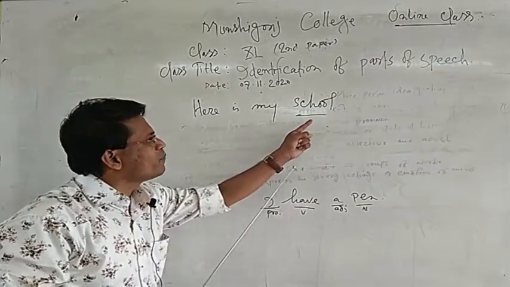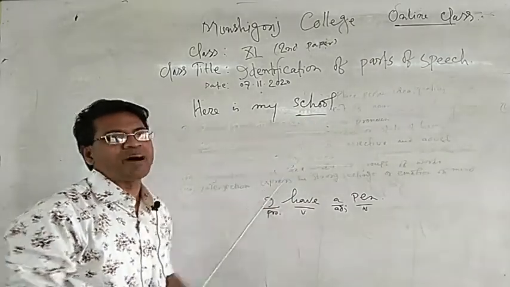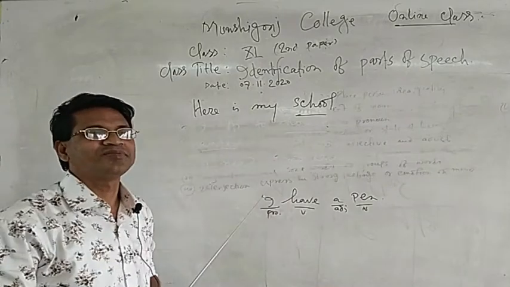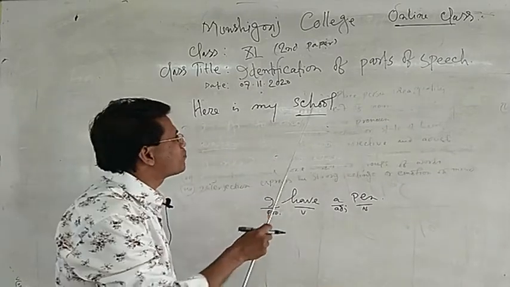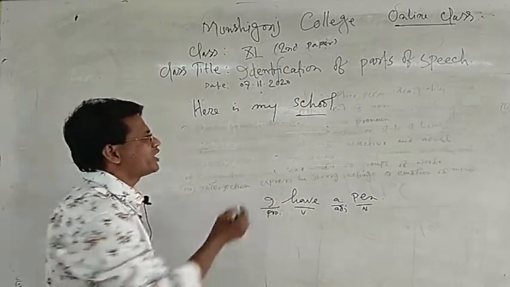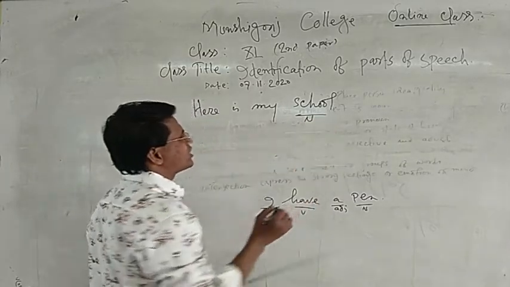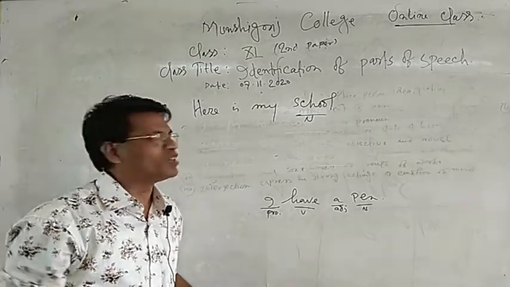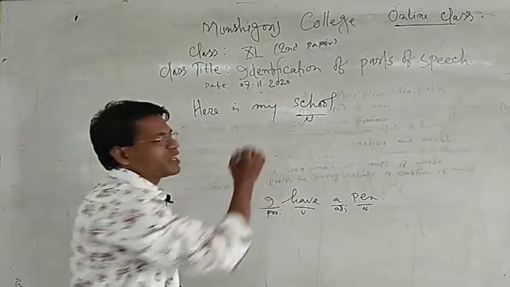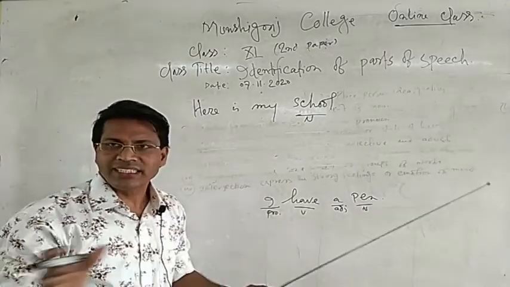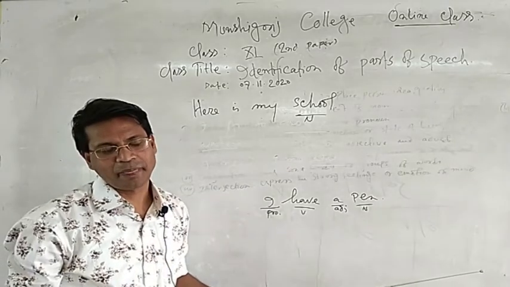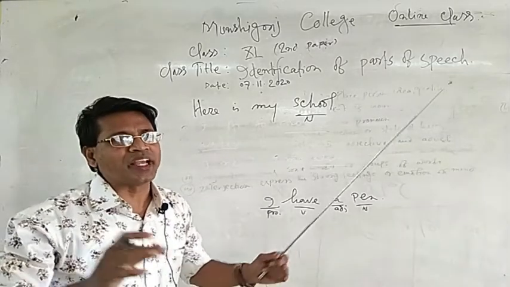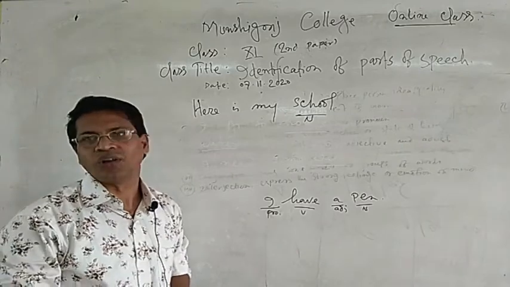And you are being asked what kind of part of speech it is. School. What kind of part of speech? You have to say it's a noun. It's a noun word because my is a possessive case, and after every possessive case we get a noun word.